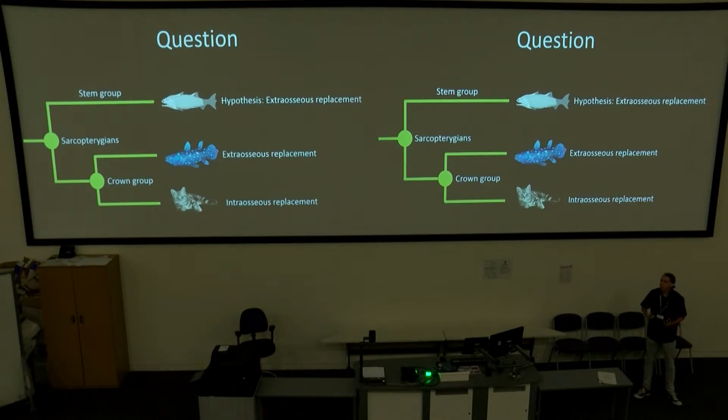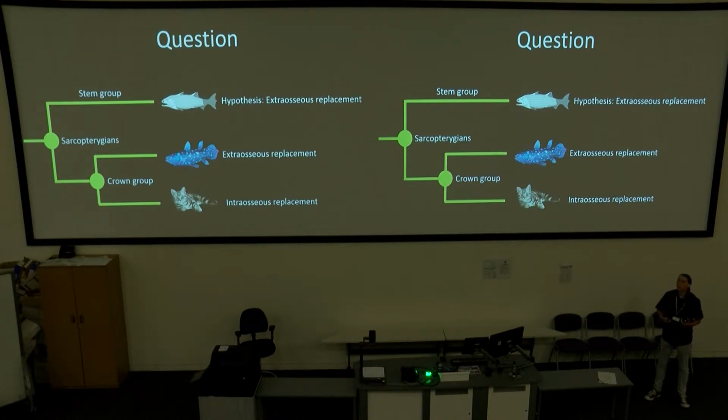Within the sarcopterygians, the coelacanths have an extra-osseous replacement mechanism, where the new teeth grow over the resorbed previous teeth. But in tetrapods, there's an intra-osseous replacement, so the teeth develop within the jawbone under the standing dentition. It is unknown what kind of replacement mechanism is in the stem group of the sarcopterygians, but as intra-osseous replacement is likely a derived condition, it is probable that extra-osseous replacement is the ancestral condition.